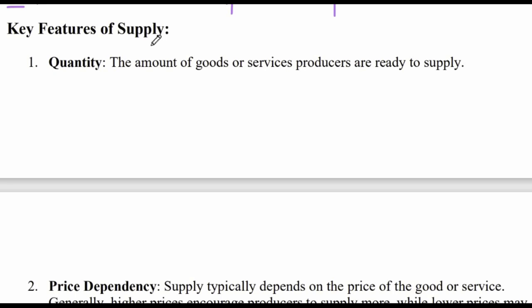For determining supply, I'll take a 1 year period. In that 1 year period, how much quantity of that good or service am I willing and able to produce and sell at different price levels in a specific period of time.